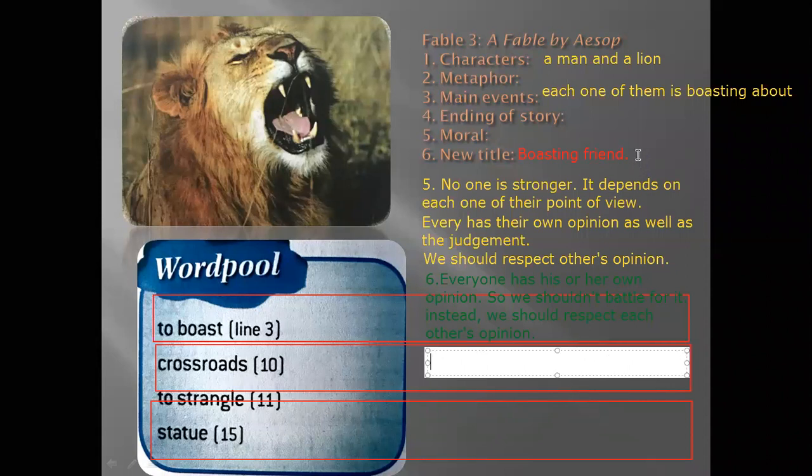Okay. So do you have any other new options for the new title? Maria Muniz, Fatima, do you have a title? Any option? Wait, let me think.